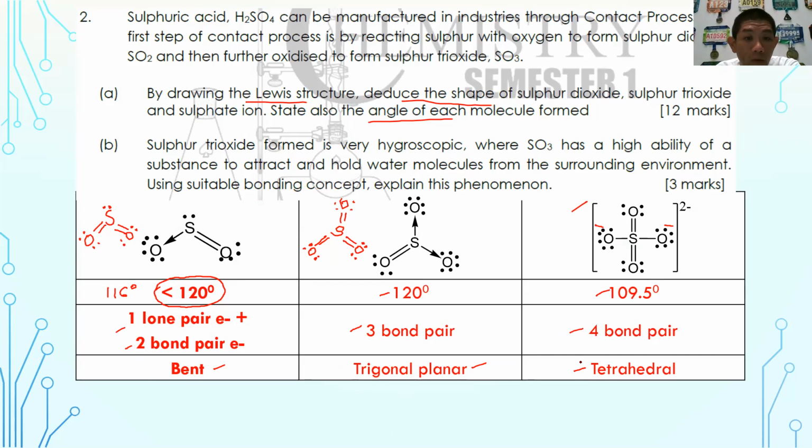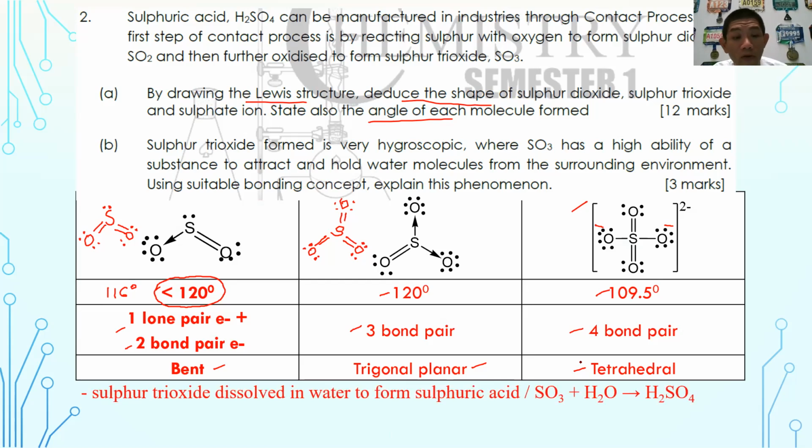And then part B: sulfur trioxide is very hygroscopic, where SO3 has a high ability of a substance to attract and hold water molecules from the surrounding environment. Using suitable bonding concepts, explain this phenomenon. So why is it that sulfur trioxide is hygroscopic? Because when sulfur trioxide dissolves in water, it is able to form sulfuric acid. So SO3 plus H2O gives H2SO4, due to the formation of the hydrogen bond between the hydrogen from water.